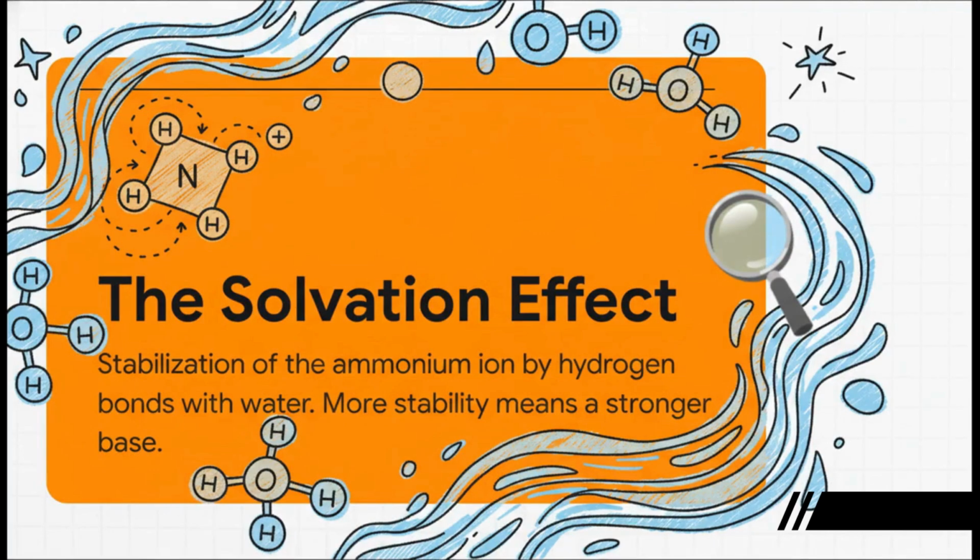And that brings us to our second, and honestly, for your exam, the more important factor, the solvation effect. Now listen closely. This effect isn't about the amine itself. It's about what happens after the amine does its job and accepts a proton. It turns into its conjugate acid, a positively charged ammonium ion. Here's the rule. The more stable this new ion is, the more eagerly the original amine will form it. And what makes it stable? You guessed it, the surrounding water molecules, through hydrogen bonding.